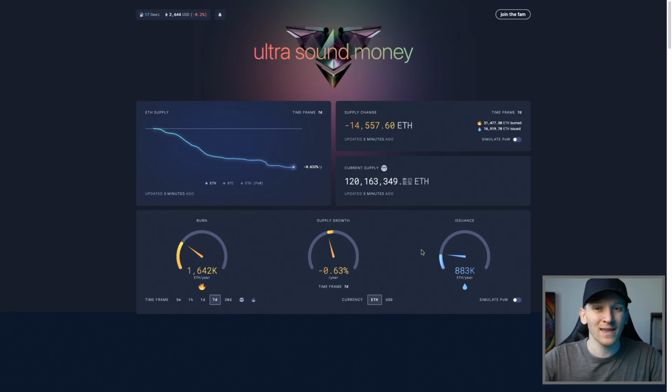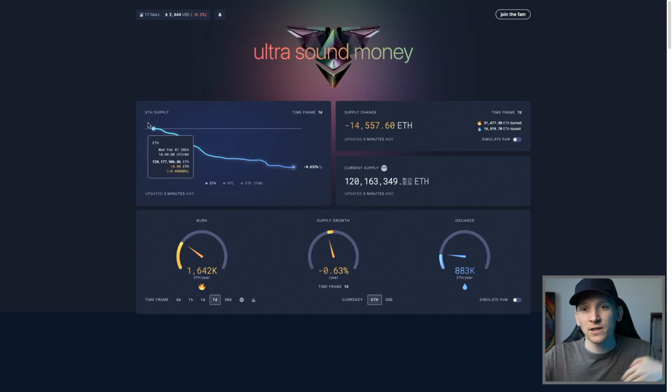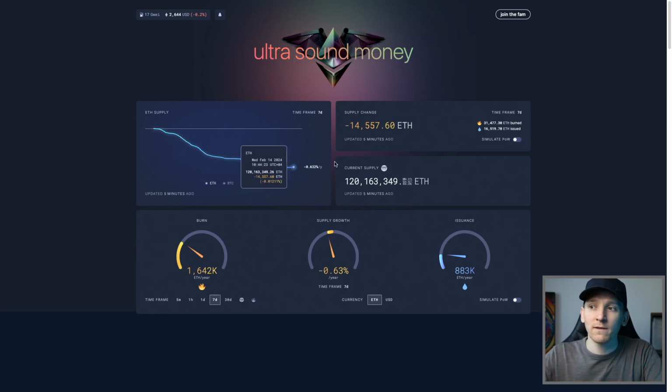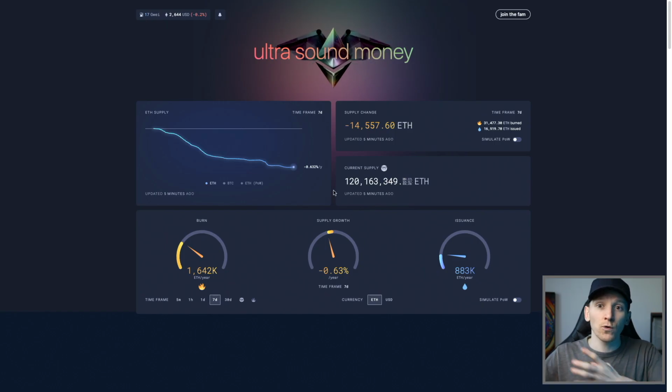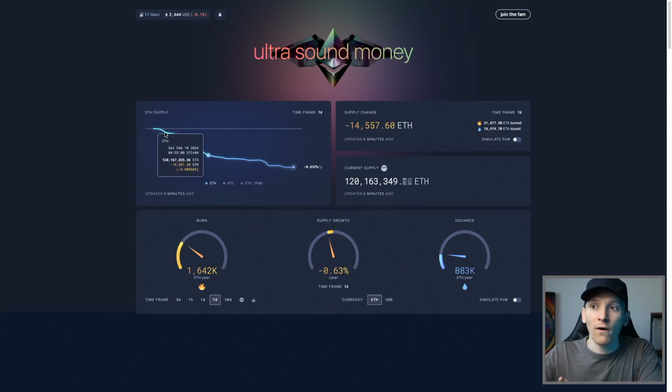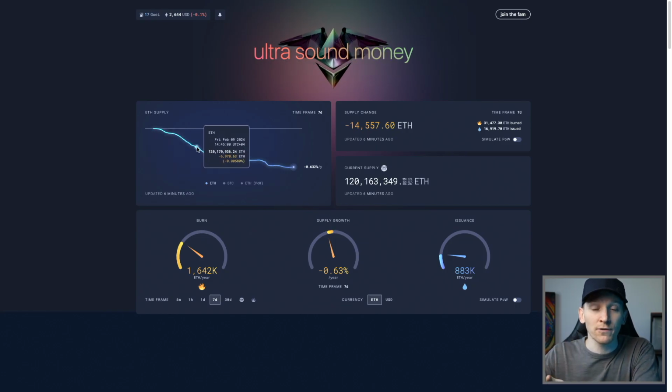And that's not good because that's basically inflation. And we don't want inflation. That's not good for the value of a currency. So what we can see here is that the ETH supply is actually going down. And that means that a lot of fees are being paid. When fees are paid on the network, two things happen. Firstly, some of the fees are used to buy back and burn some of the tokens that are created with each block. That's good for us as investors because what it shows is that these fees are actually reducing the supply of ETH. And that's great.